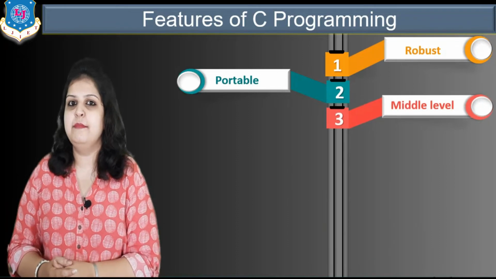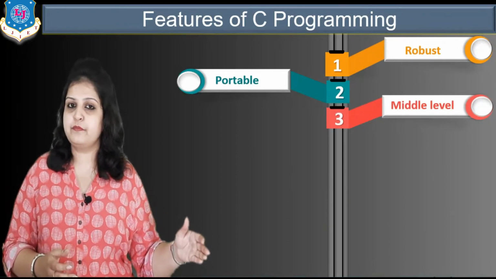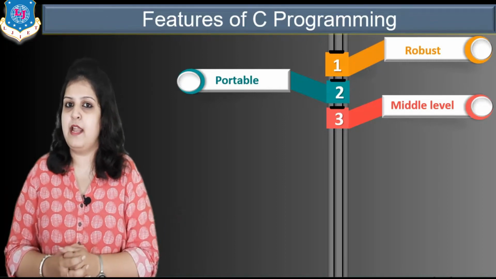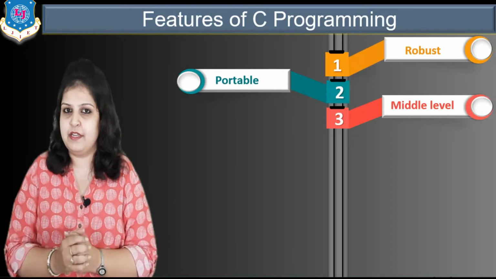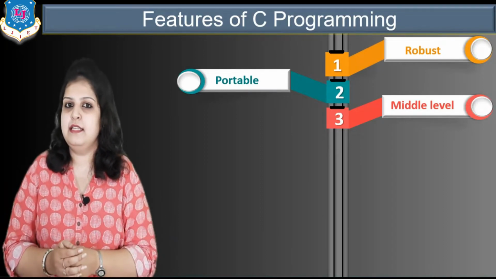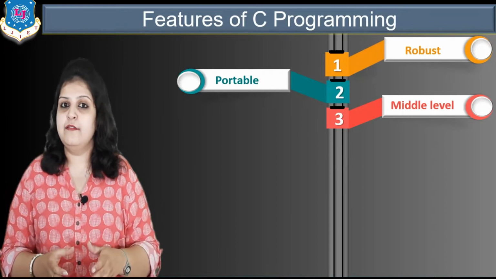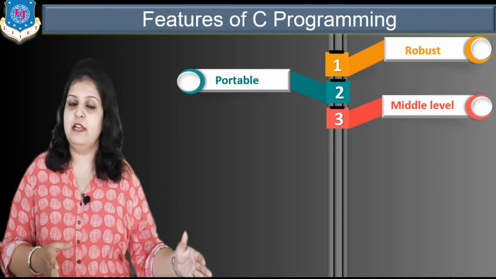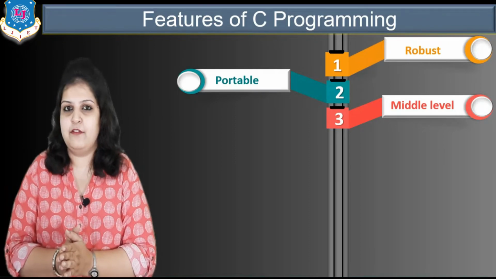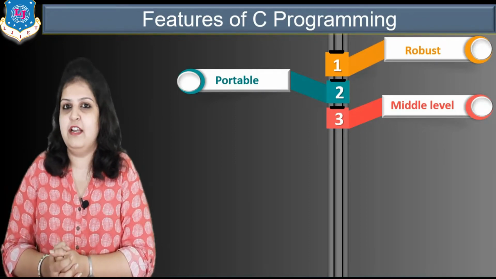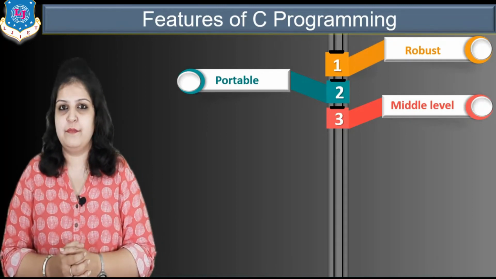Then the third feature is that it is a middle level language. In the previous module we learned different types of languages like high level language, low level language and assembly language, and we saw that C is a high level language, but C is a combination of low level and high level language. That's why it is called a middle level language, because it is used for creating system software as well as application software.